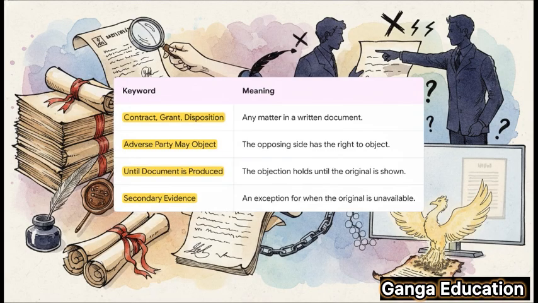This is just a catch-all for pretty much any matter that's been put into a written document. Next, adverse party may object. This is huge. It gives the opposing side the legal right to challenge the testimony. Then we have until document is produced. This means the objection stands strong until the original document is shown to the court. And finally, there's an exception, secondary evidence. This is only allowed if you can prove the original document is unavailable for a valid reason.